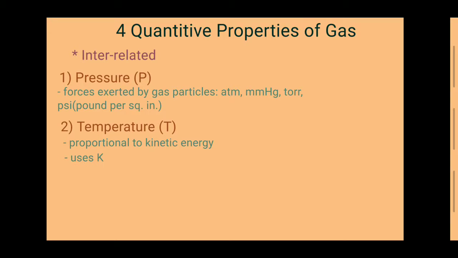The second property is temperature. It is seen as the symbol T. Temperature is proportional to kinetic energy. They use K, which is short for kelvins.